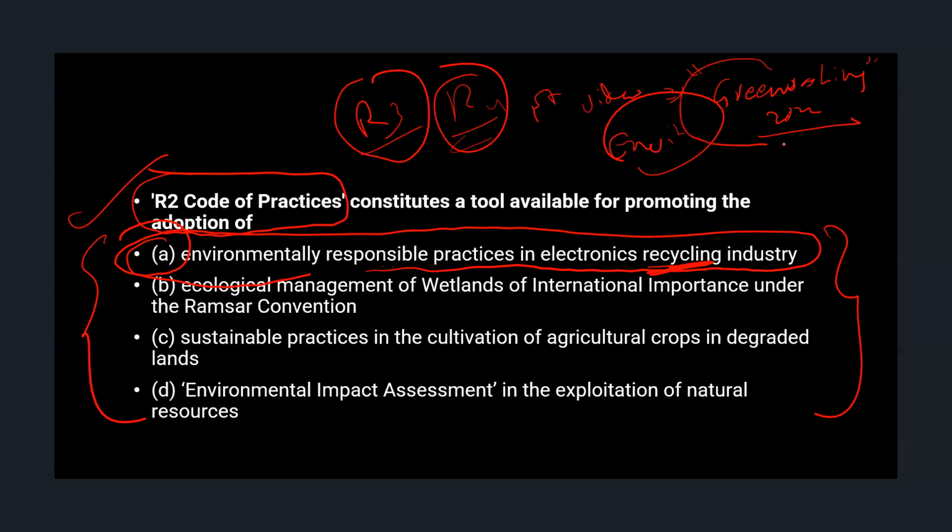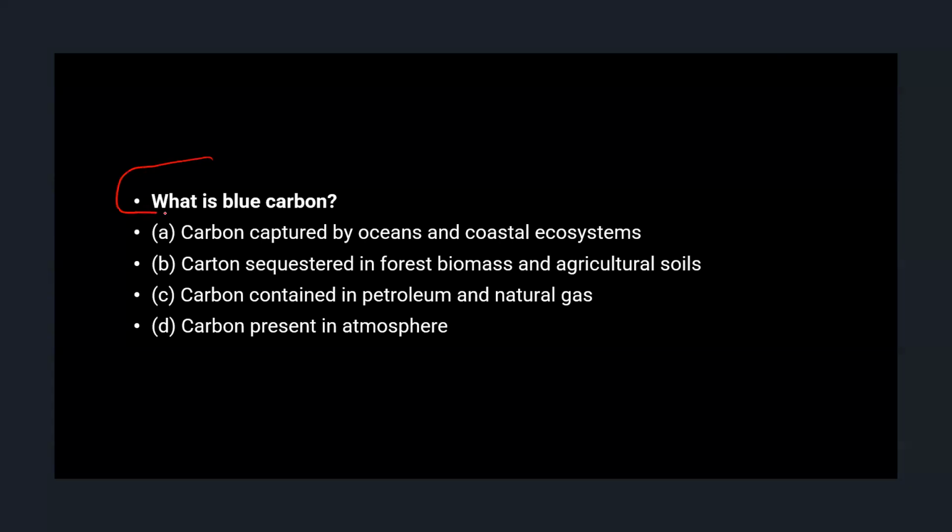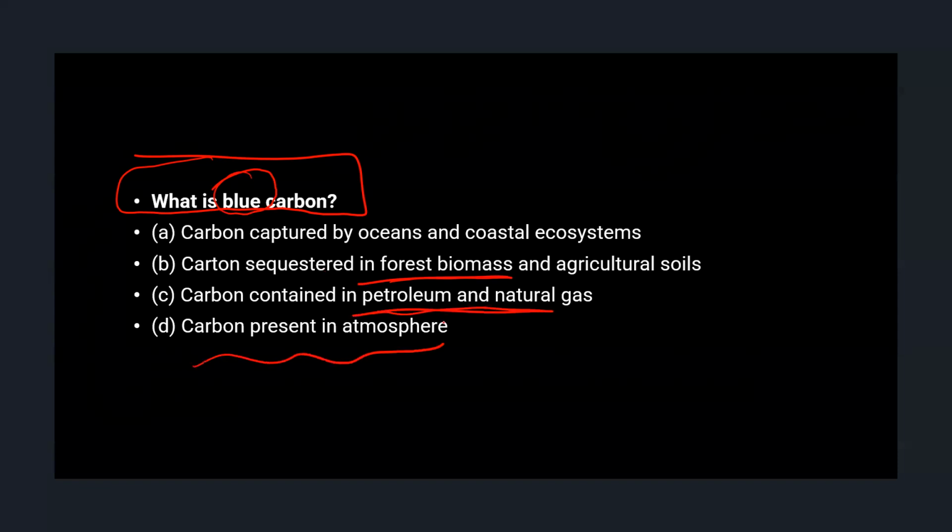What is blue carbon? Again, same logic and same formula UPSC is following in the environmental portion. Blue carbon. Again, an easy question. Just pause the video and check yourself whether you are able to attempt this question or not. The term blue denotes, see, forest is generally green, petroleum yellow or something else. Carbon present in the atmosphere, not sure of the color, but oceans. So the blue color denotes oceans. Answer is E.